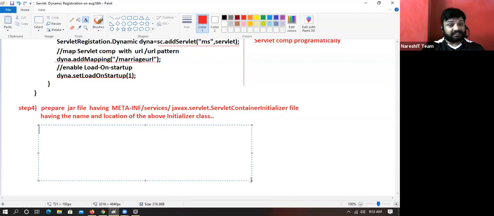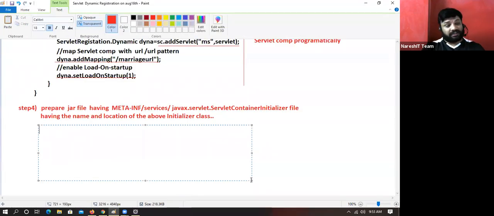Okay, listen. I will go to any drive, say E drive, and create a folder, Dyna. Any folder name you can take, that's not an issue. Under this, I will take the META-INF folder. This is fixed, and should be in uppercase. Under this, I will take the services folder. You have seen this in auto loading of driver class.